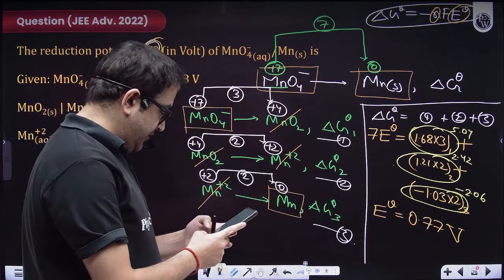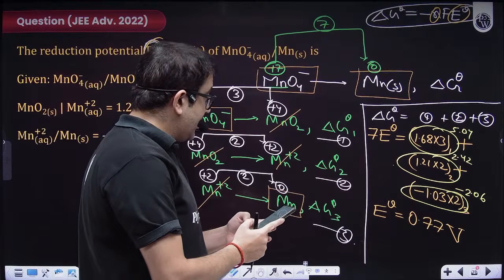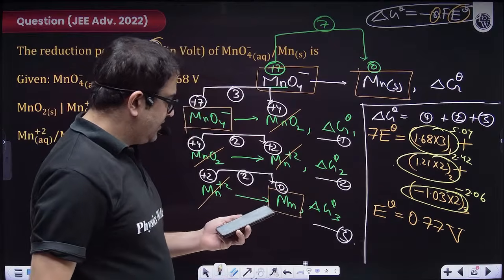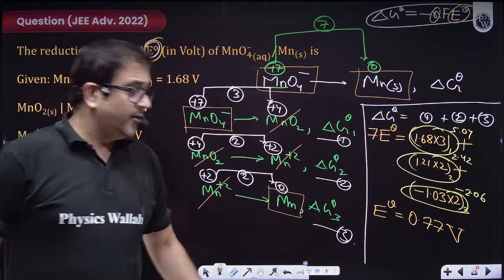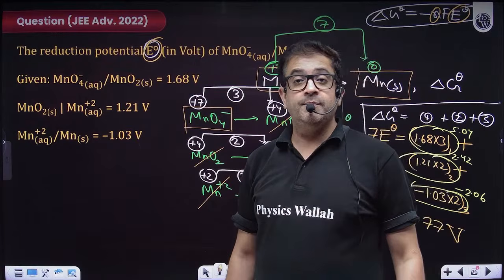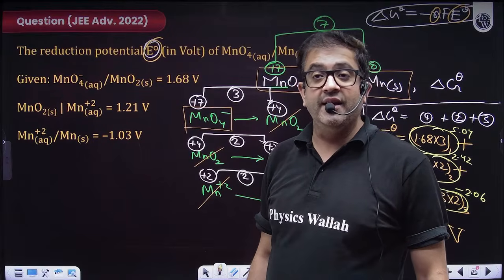So 5.04 added with 2.42 subtracted with 2.06 divided by 7. No beta, this is 0.77. You must have done some calculation error. So this is exactly your answer, right? Sir, question practice. That is what we are doing, beta. Utsav, I hope your answer is correct now.